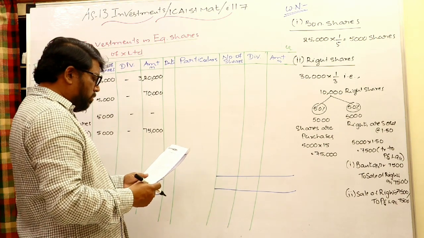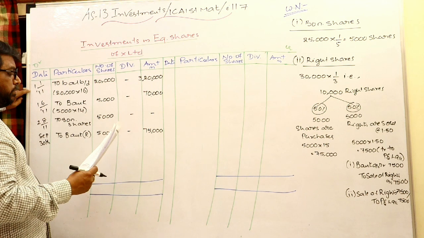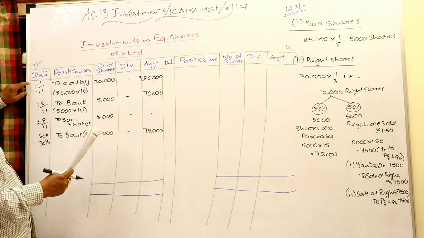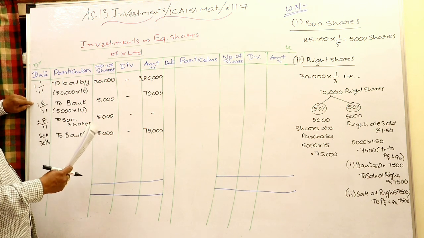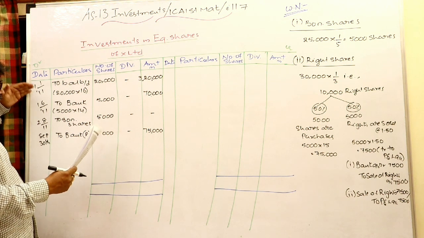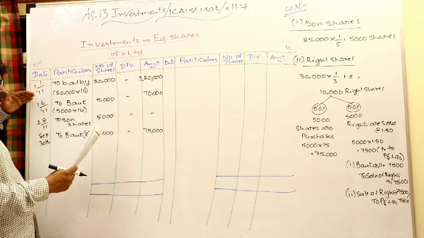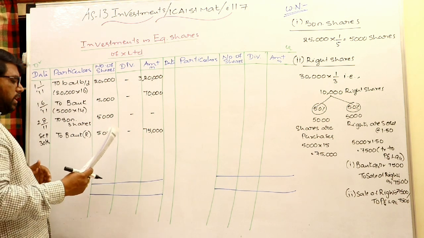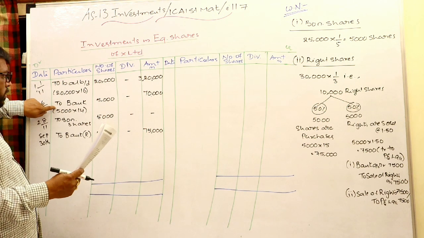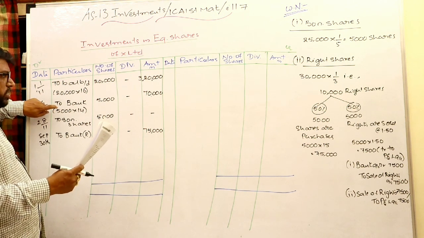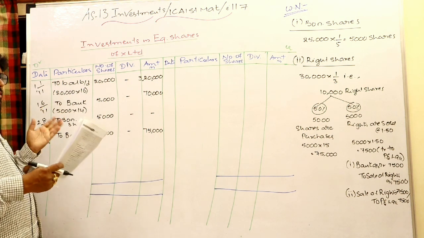Come back to the next point, dividends for the year 31st March 2011. Not this year, actually 1/1/2011 we started. 31st March 2011 means January, February, March. After we started the equity shares account, on 31st March 2011 the company declared the dividend. Obviously we can receive the dividend on these shares, which we bought in the market. Already on 31st March these shares are with somebody, but right now, while the dividend is declared, we are holding them. So these shares are issued after 31st March.